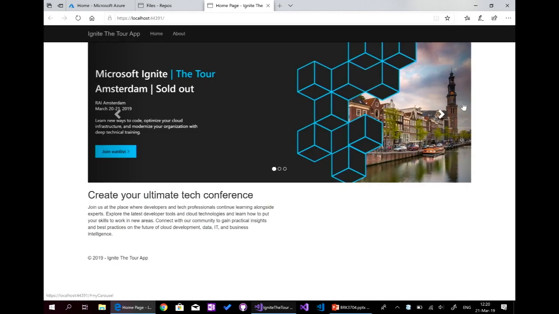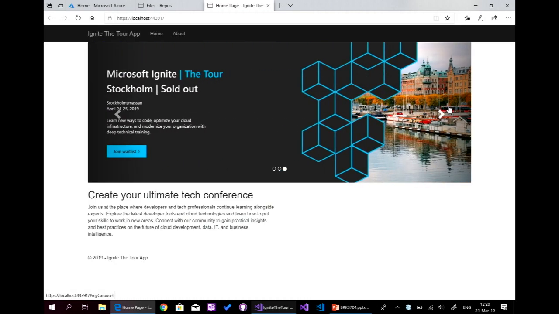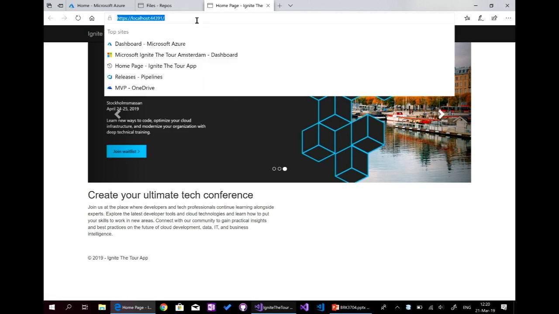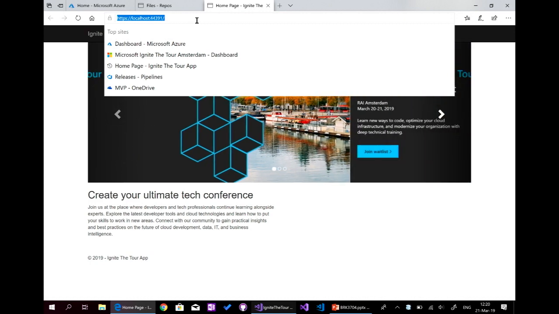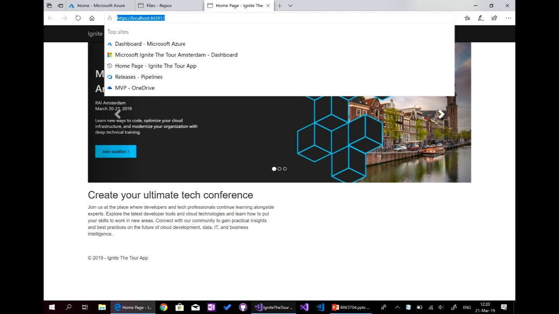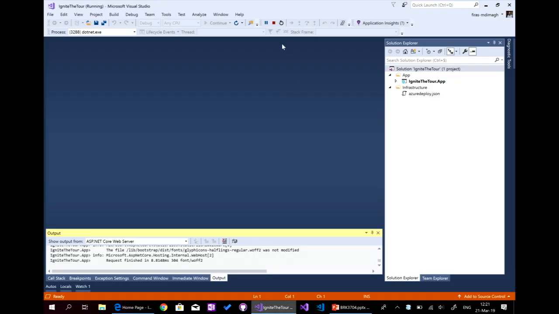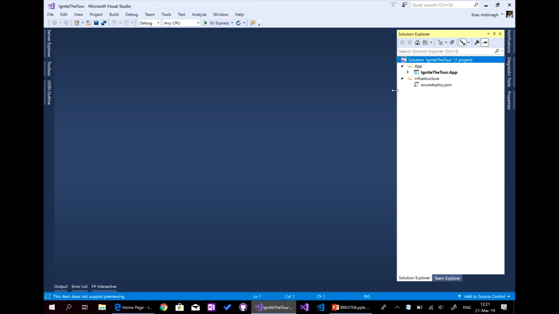So here is a simple web app where we have 3 slides about Ignite tour, of course. So Amsterdam, Dubai, and Stockholm. And I want, instead of having this locally, to have it on Azure, and I will implement the DevOps practices. First thing first is to push it. So if you're working with Visual Studio, it's simple. Right-click, add solution to source control.